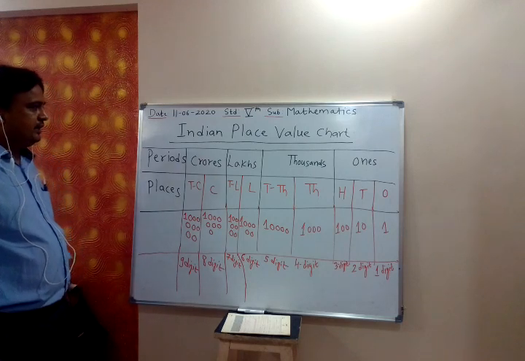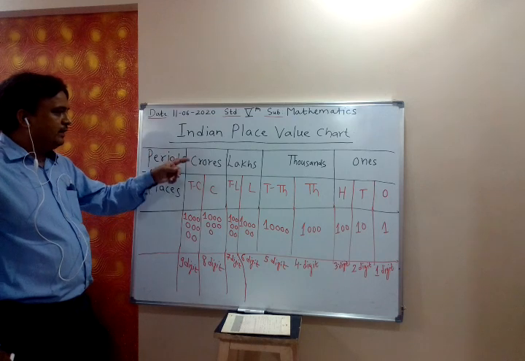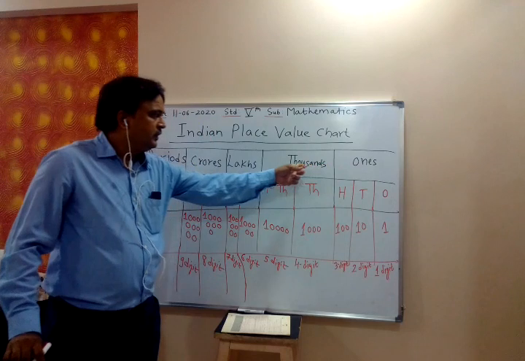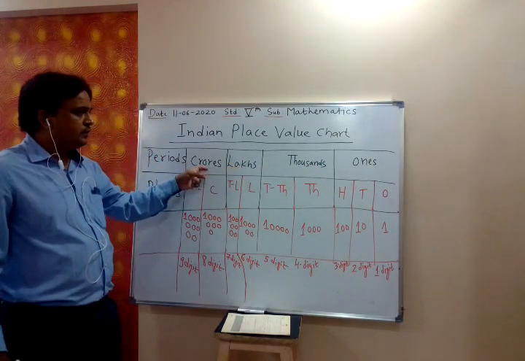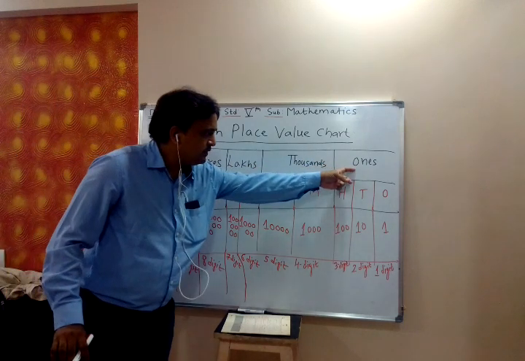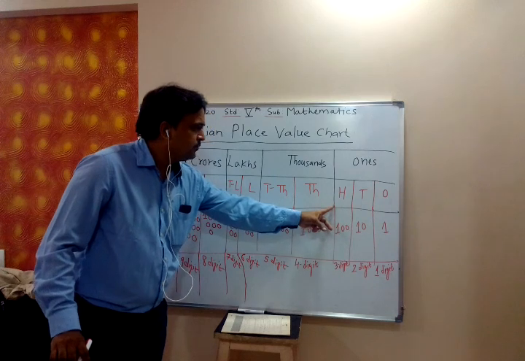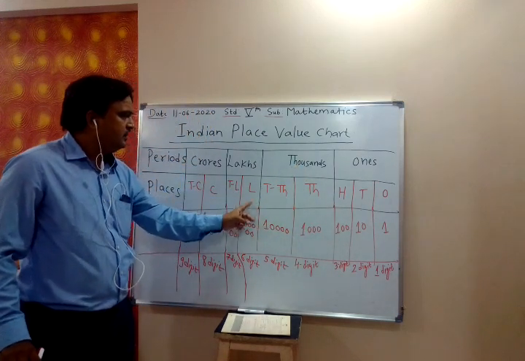Indian place value chart. This divides the digits of the number into four groups: ones, thousands, lakhs, crores. For ones, there are three digits, we put a comma. Thousands, two digits, we put a comma.